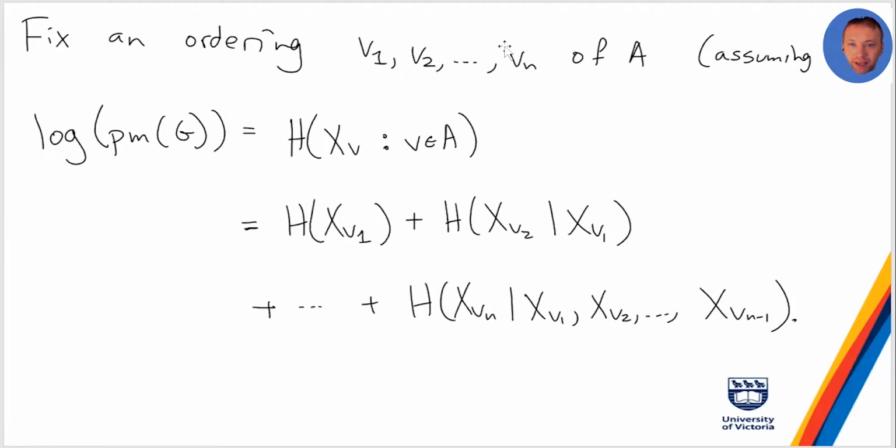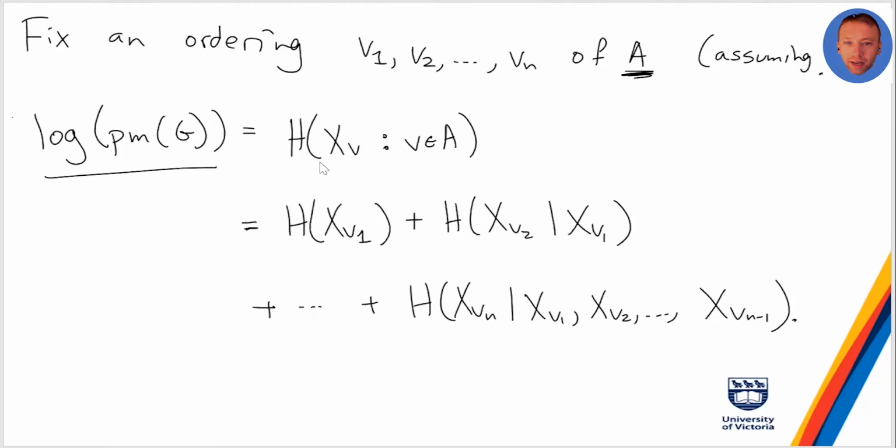Usually N denotes the number of vertices in the whole graph, but right now let's say the vertices of A, I call them V1 up to Vn. Let's say that the size of A is N. So what we've said is that the log of the number of perfect matchings is equal to the entropy of M, the random matching, which has the same entropy as just knowing the tuple x_v1, x_v2 up to x_vn, because knowing who everybody in A gets matched to is the same as knowing the matching.